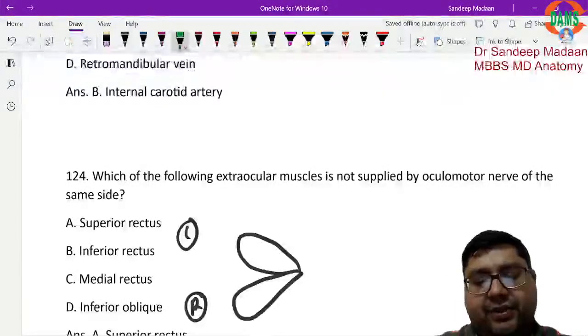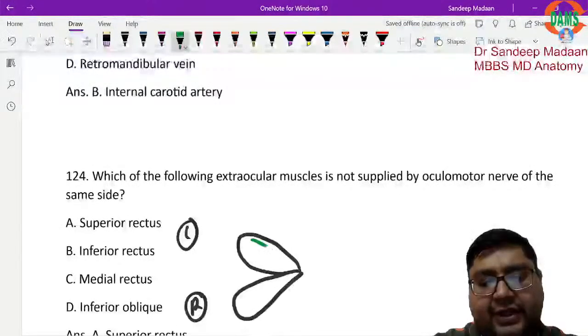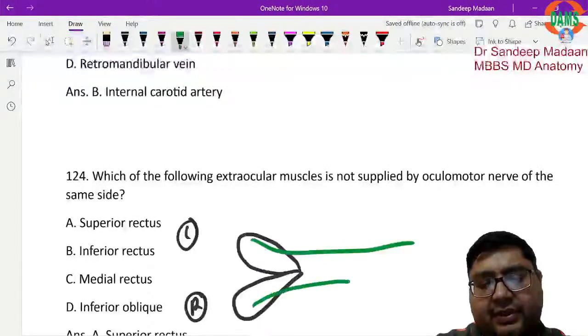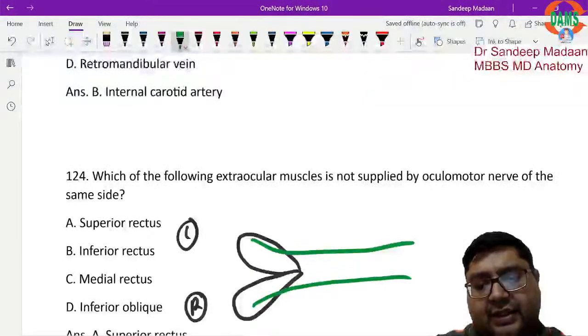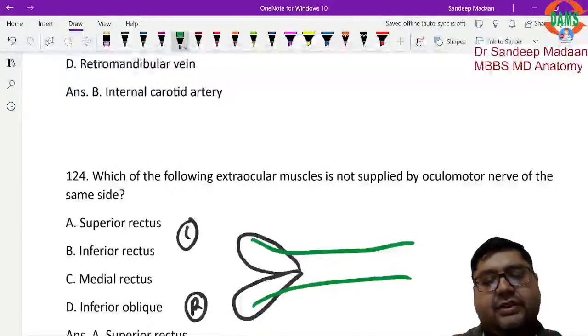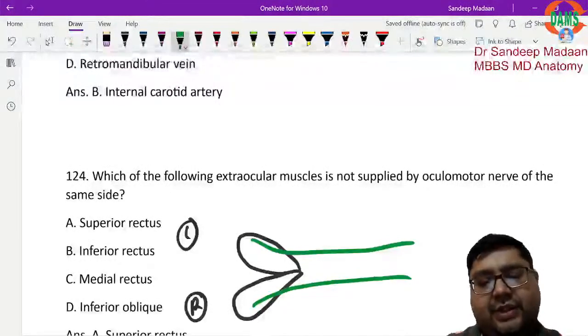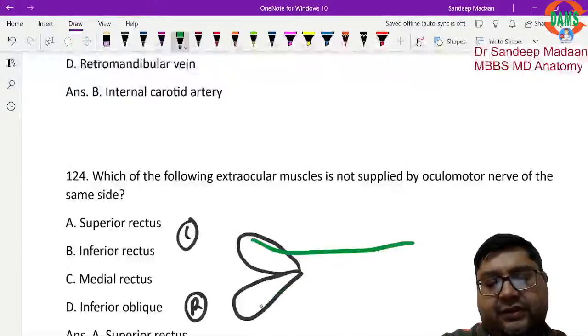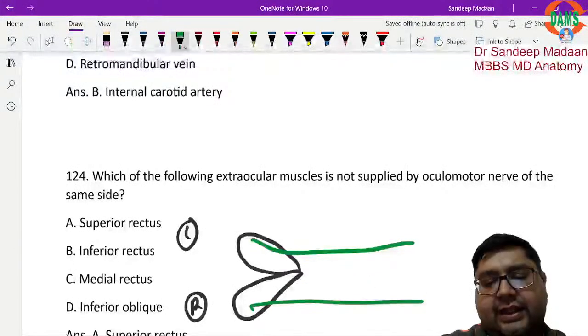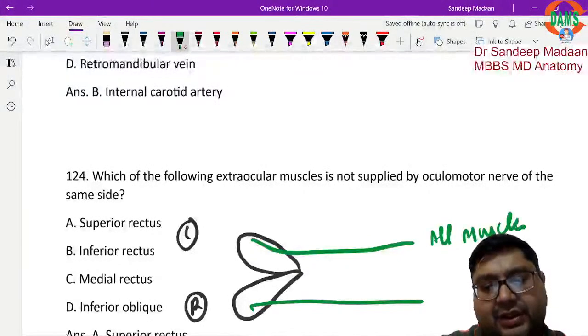And to make it simple, we have drawn like this. So left side nucleus will send the fibers to the left side only, right side nucleus will send the fiber to the right side only, and these will be supplying all their muscles. All muscles means all the muscles which are supposed to be supplied by third nerve.